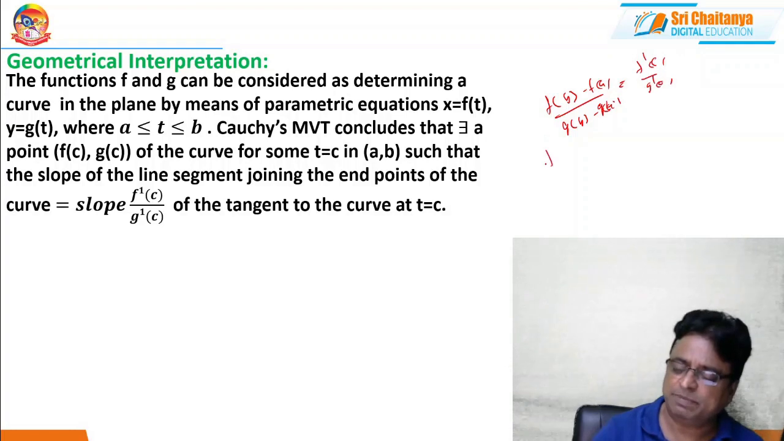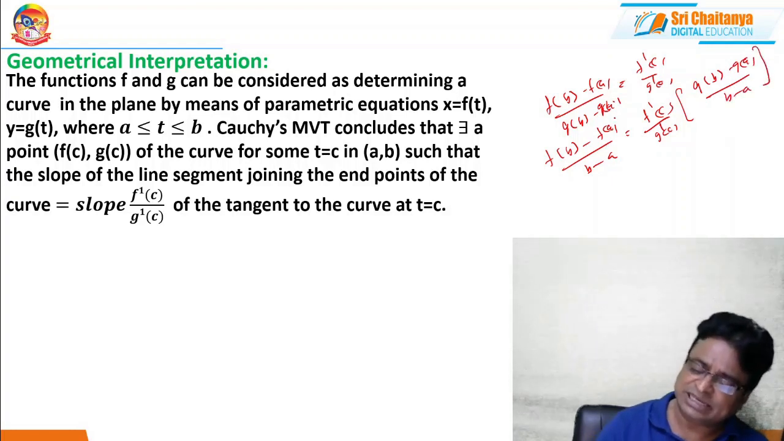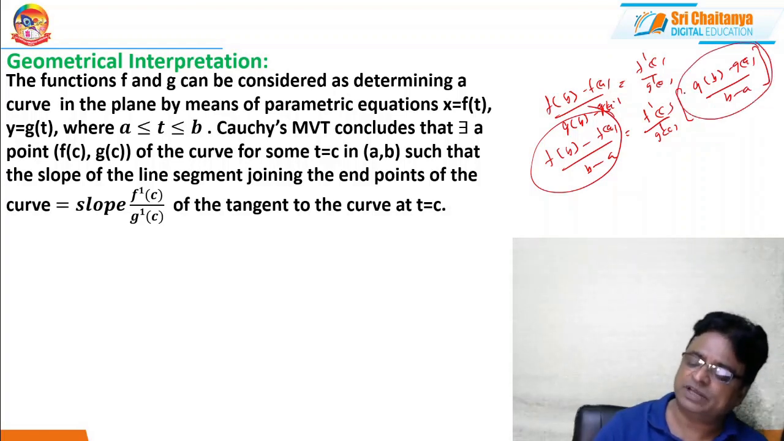If I cross multiply this, (f of b minus f of a) by (b minus a) equals f dash c by g dash c into (g of b minus g of a) by (b minus a). If I write the statement like this, this indicates the slope of the chord joining any 2 points on the curve f. And this indicates the slope of the chord joining any 2 points on the curve g.